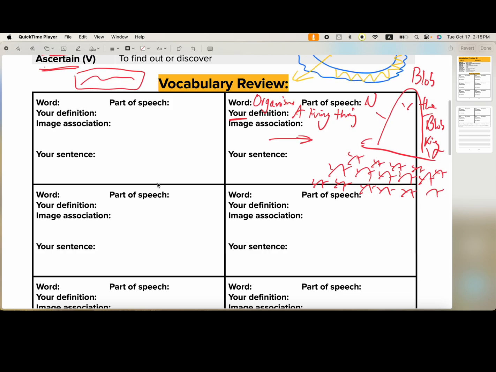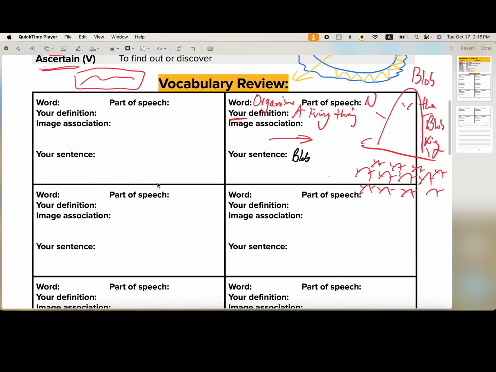Total blob. Okay, so let's drop a little sentence in here. Oh no, all of the little minions have got in the way of our sentence. So let's delete these little organisms. I'm very sorry, blobbies, little blobites. So let's have a little sentence right here. So what is Blob, the Blob King, doing? Well, let me get my pencil, of course.